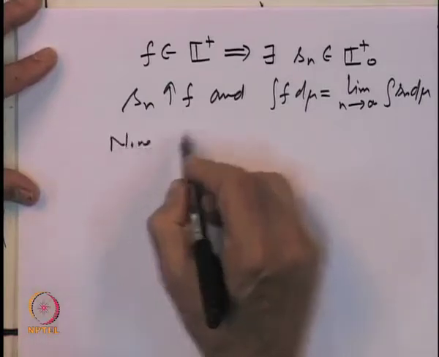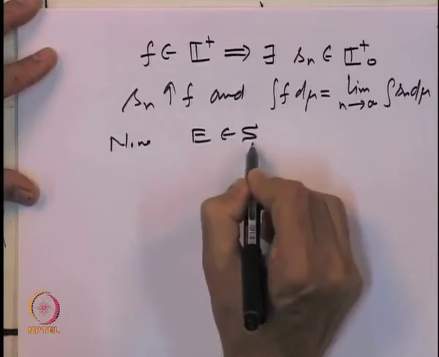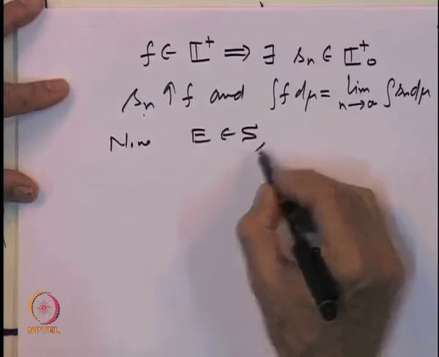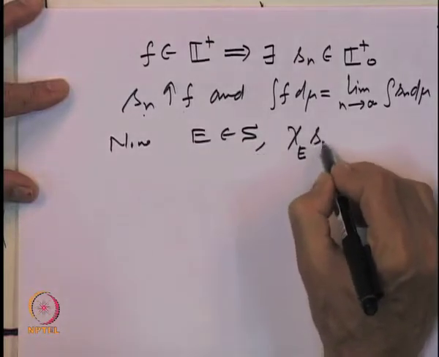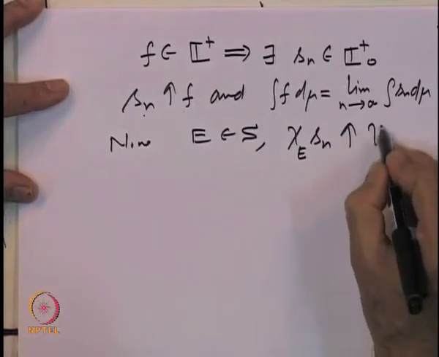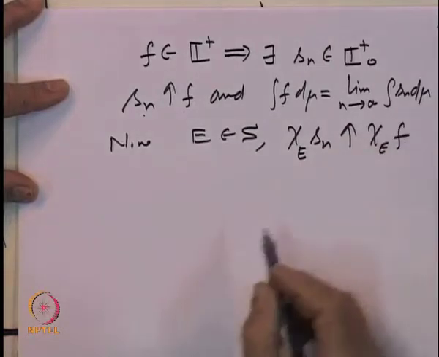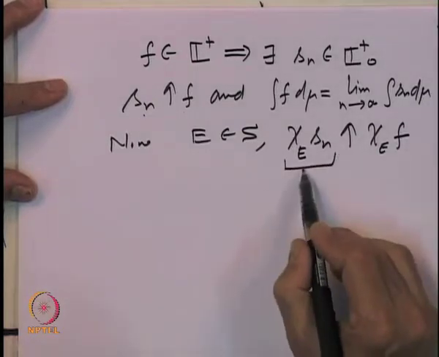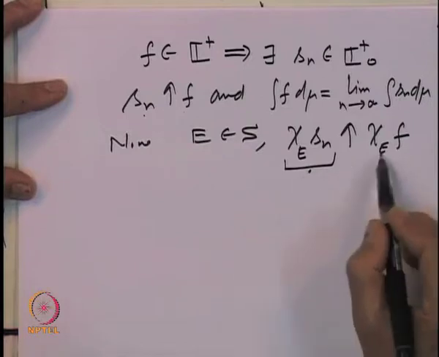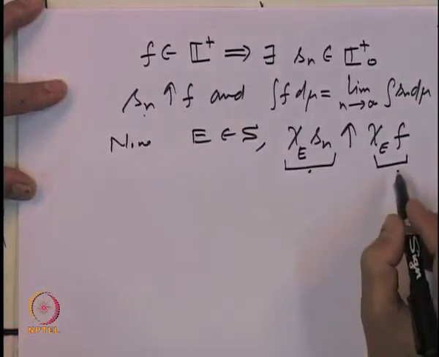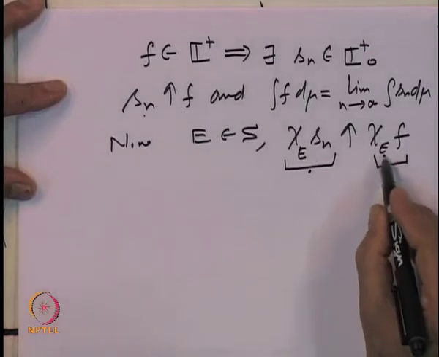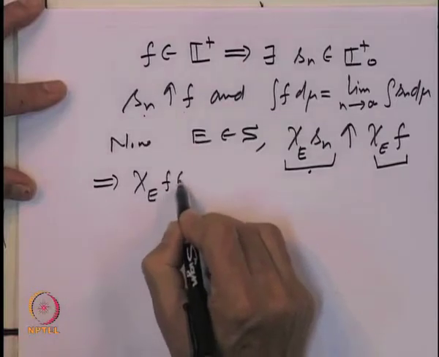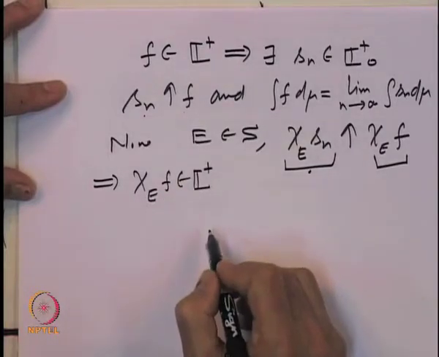Now, for E a set in the sigma algebra S, because S n is increasing to f, clearly the indicator function of E times S n will increase to the indicator function of E times f. And observe, as we have done earlier also, that this is a non-negative simple measurable function increasing to this function. So, this implies that the indicator function of E times f is a non-negative measurable function.